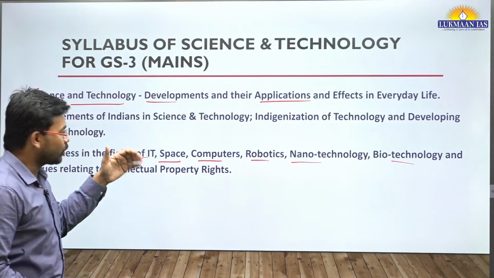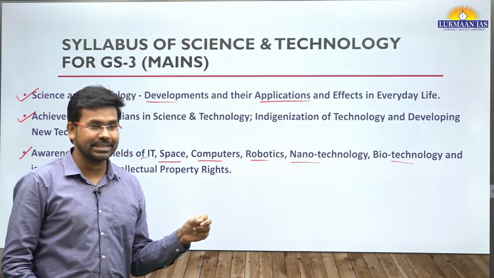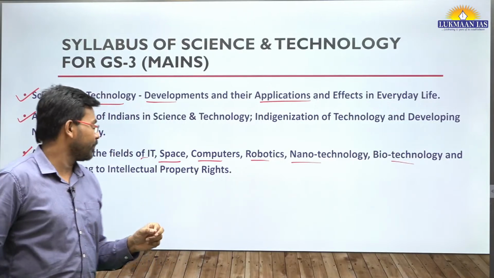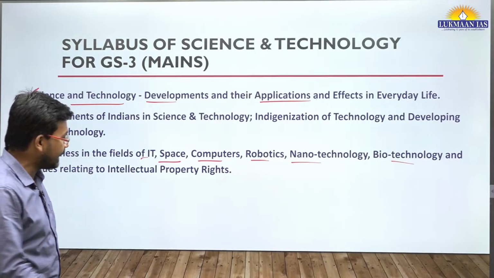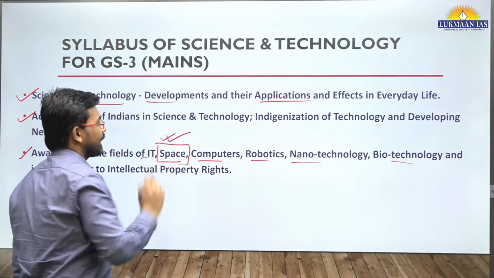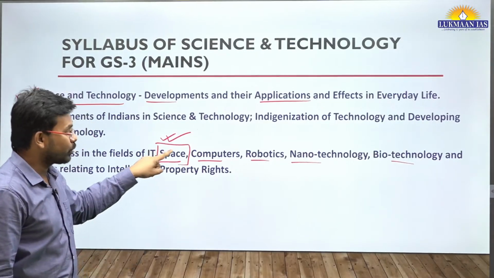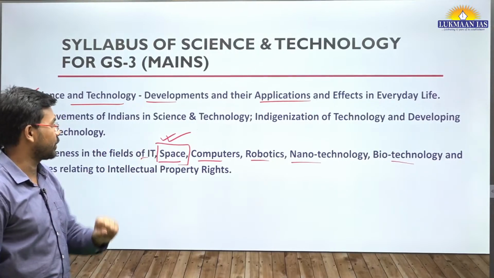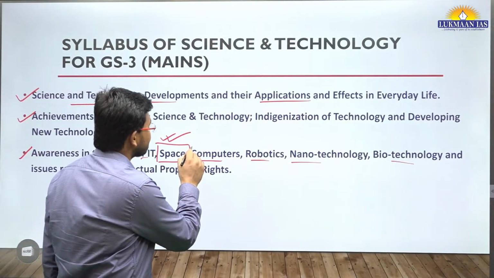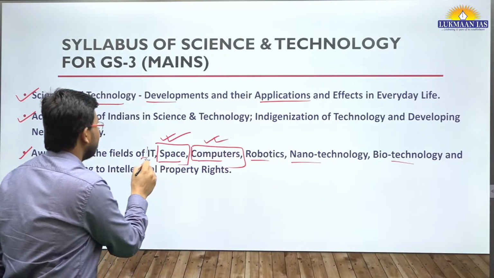All right. So today we are going to look into those questions that have been asked in the UPSC CSE 2023 paper. There was a question in this year's science and technology section from the space sector. It is related to the third moon mission of India. Then the second question was from computers, or we can say information technology.